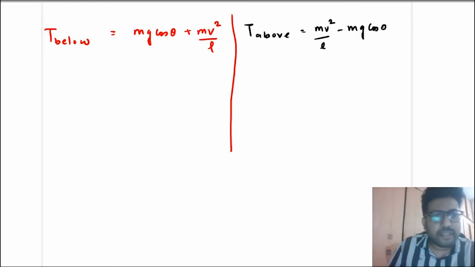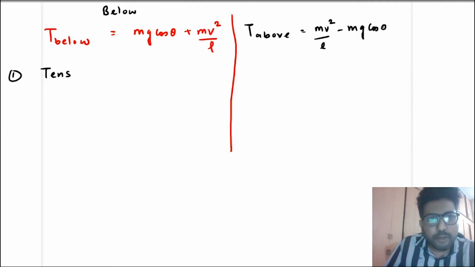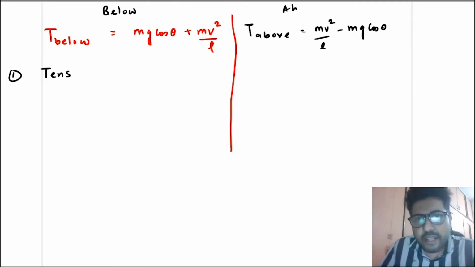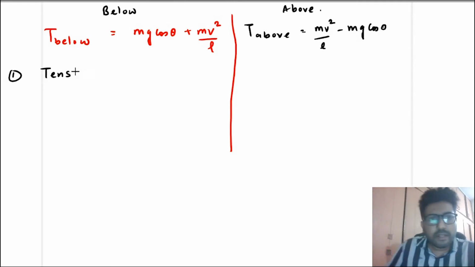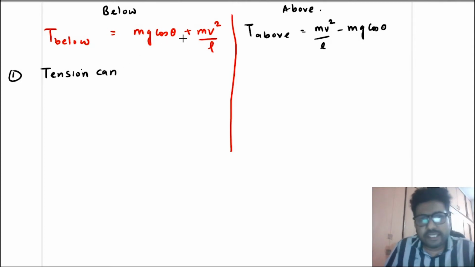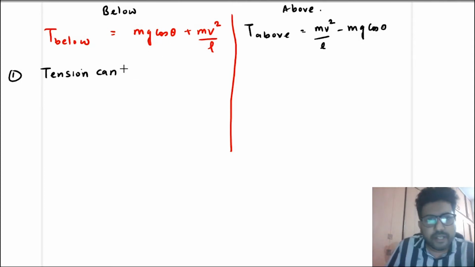Now listen to me carefully. First point: below the horizontal line, tension can never be zero. So I'm writing here below points, below horizontal line, and I'm writing here above horizontal line. So below the horizontal line, tension can never be zero because it is the addition of two positive numbers. Tension can never be zero.